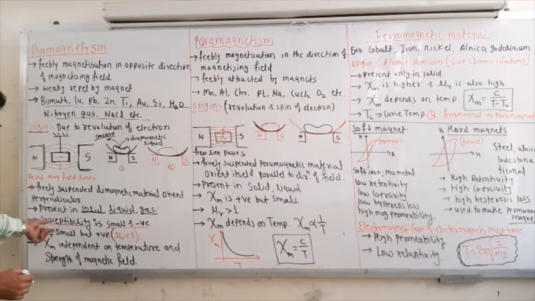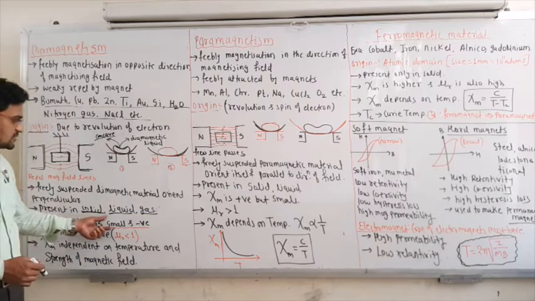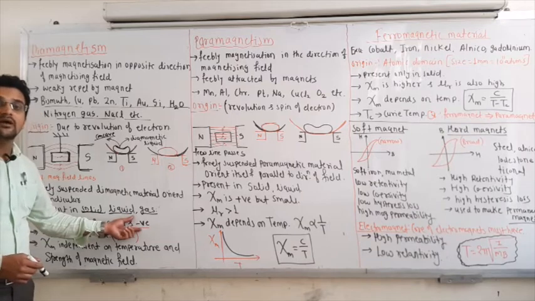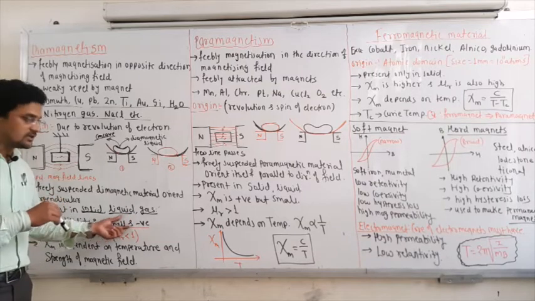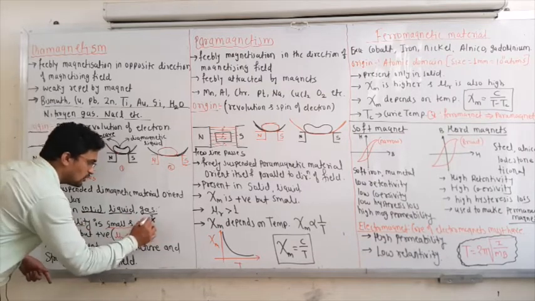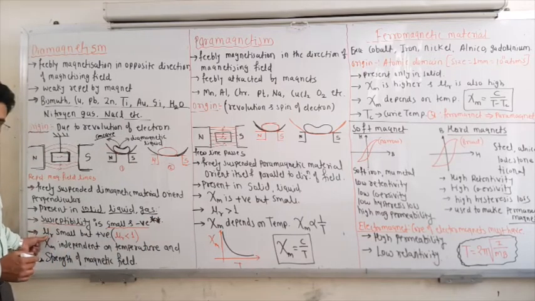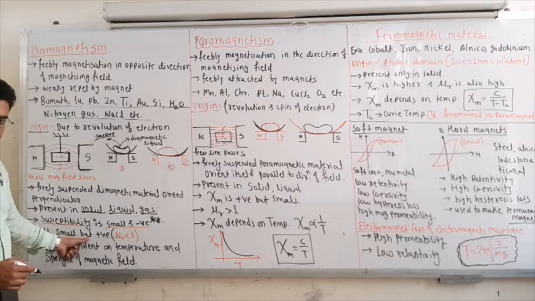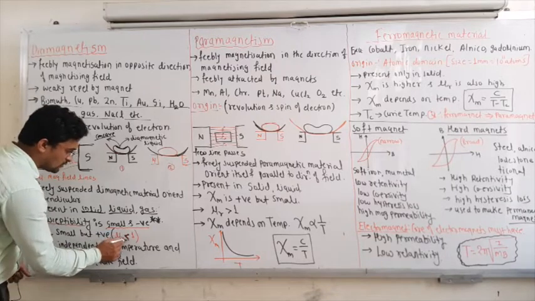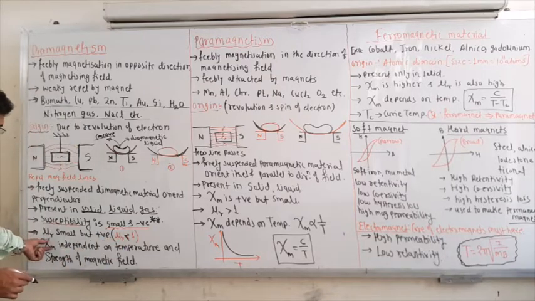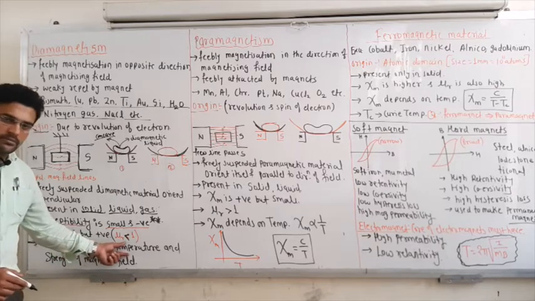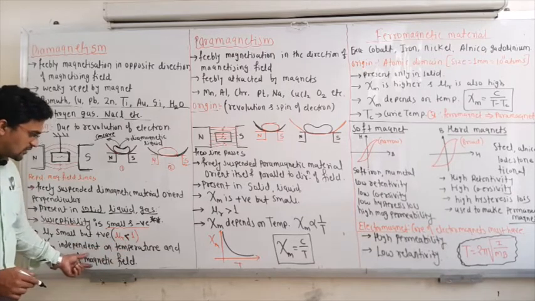Then susceptibility is very small and negative. For diamagnetic material, susceptibility is small and negative. Remember all these important points. And then relative permeability, that is mu r, is small but positive, less than 1. And then susceptibility does not depend on the temperature as well as the strength of the magnetic field.